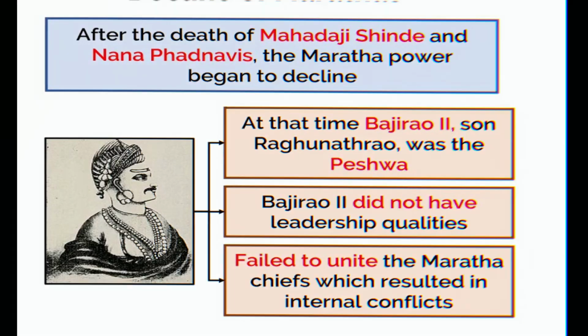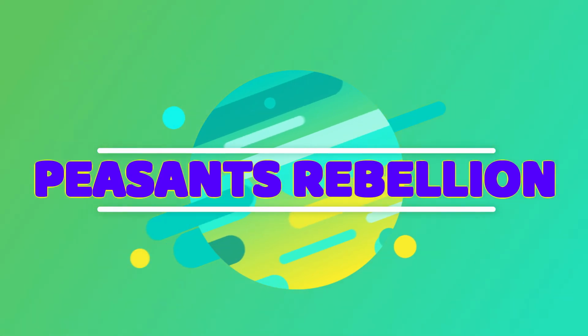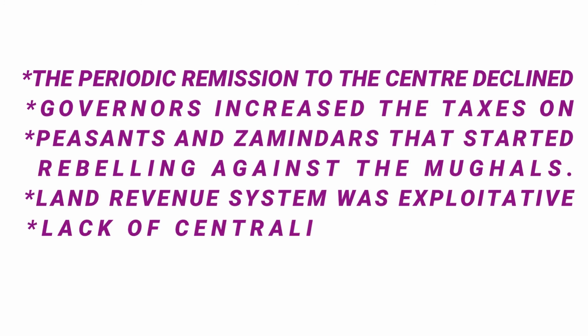Now let us see the last topic of the chapter, that is peasant rebellions. During the reign of the later Mughals, as the governors consolidated their control over the provinces, the periodic remission of revenue to the center declined. These governors increased the taxes on peasants and the zamindars started rebelling against the Mughals. The land revenue administration had already been exploitative. Now, lack of centralized supervision meant a greater burden on the peasant and the local landed elites.